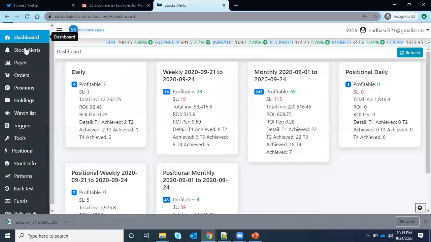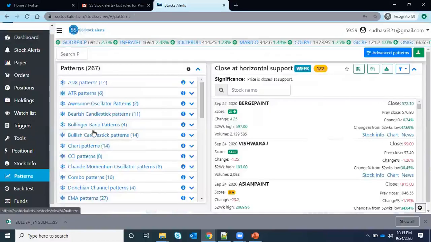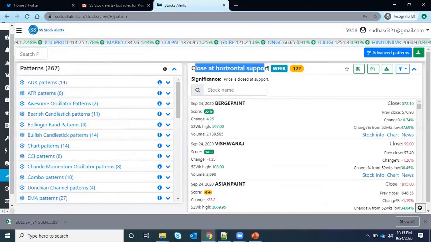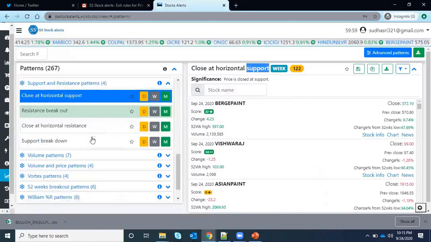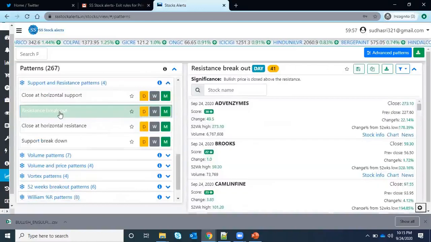So you just come here on the left side, you can see the same thing but with a different name inside. These are patterns, but you will see the same, nothing different. Suppose I am a fan of horizontal support, like the stocks which are closing near the support, or the stocks which are breaking resistance, a resistance breakout. I want to see which stocks are resistance breakouts, and I can click here.